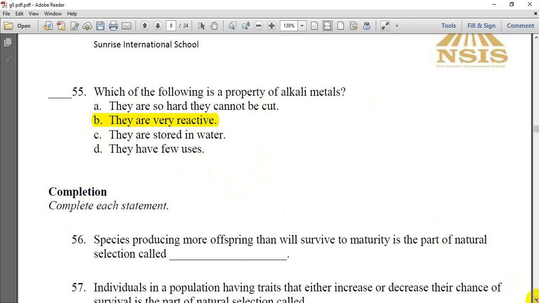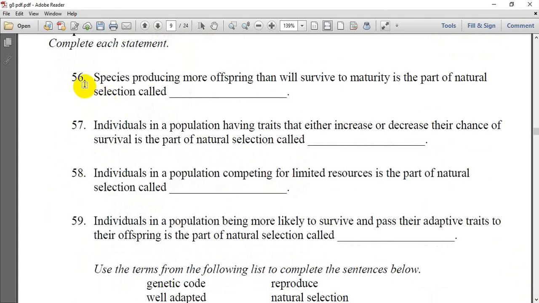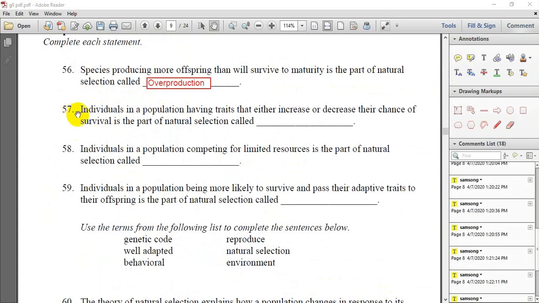Question 56, we will start in complete questions. Question 56, species producing more offspring than will survive to maturity is a part of natural selection called overproduction. Question 57, individuals in a population having traits that either increase or decrease their chance of survival is a part of natural selection. When individuals or offspring have different DNA and different genes, we call this inherited variation.